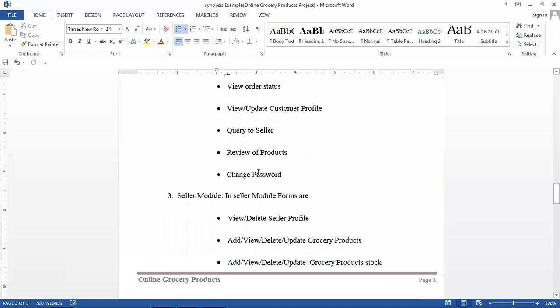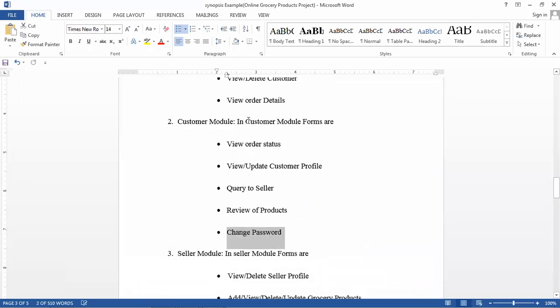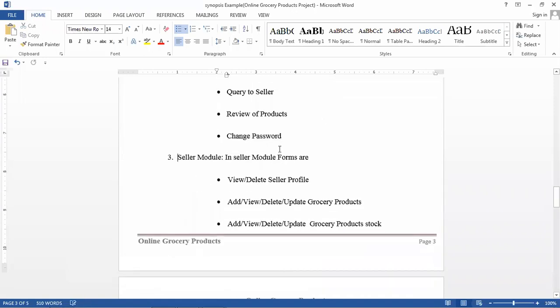And one more form, that is change password. So the customer can change his password whenever needed. Okay, next one, the seller module.